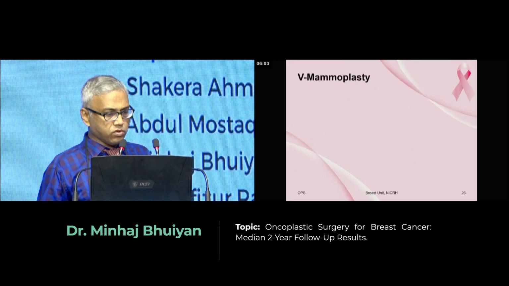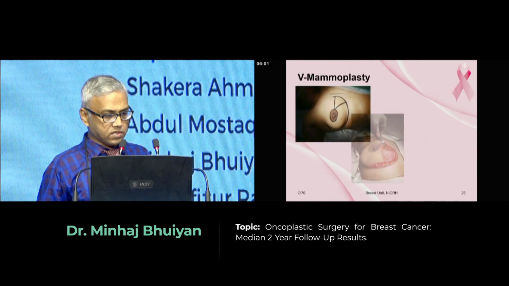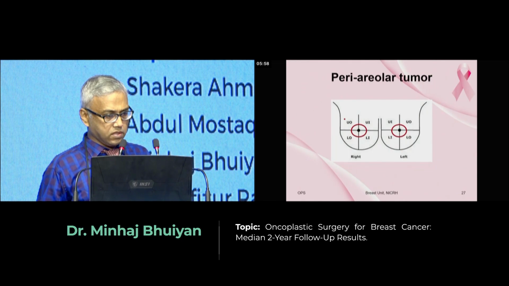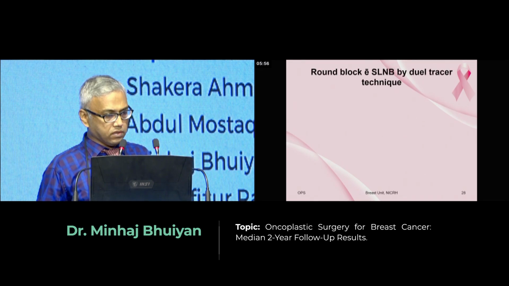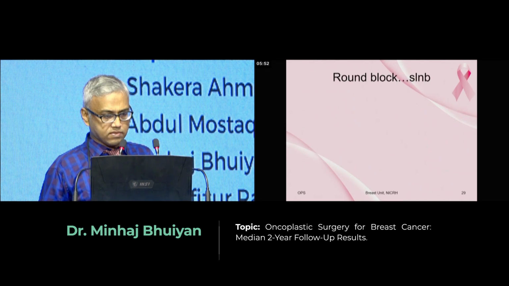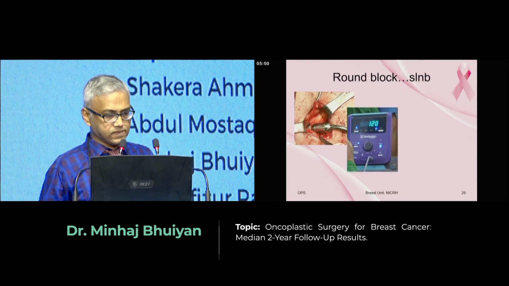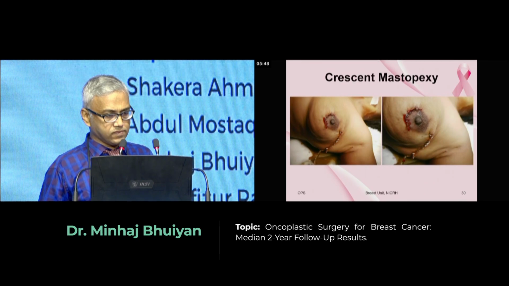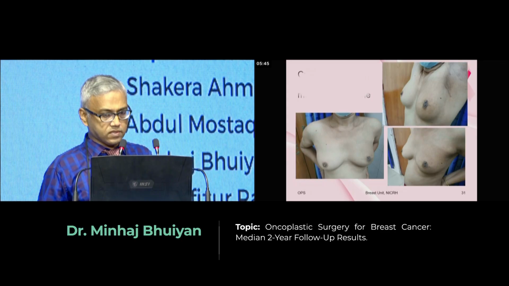Lower inner quadrant, we also adopt beam mammoplasty. For periareolar, we perform round block technique. Crescent mastoplasty.